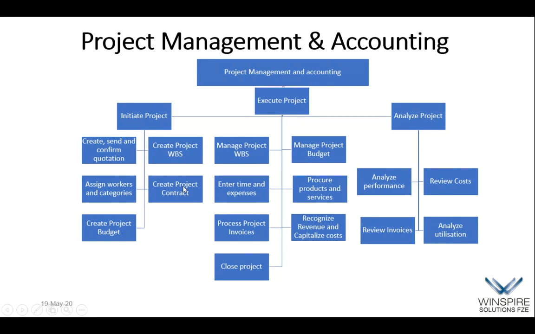Now a project contract is a document where you put the billing rules, milestone and billing rules, based on which you can do monthly billing, quarterly billing, or milestone billing. The project budget is created at this point. Then when you are executing the project, we enter all the expenses and book the revenue into the project, and then we analyze the performance. So these are the three major verticals of project management accounting, which we will see soon.